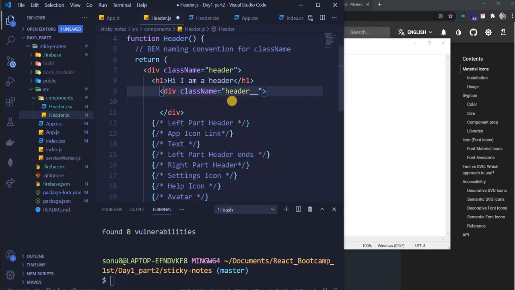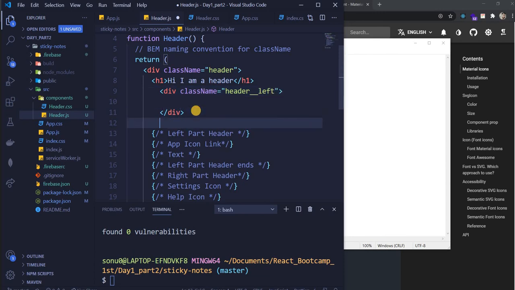You have to follow this, guys, because this is a standard. If you tell anyone that you always use the BEM naming convention, they'll say that means you are good in styling or you know how styling of components works. So header, two underscores, what is this? This is left. So just put in left.